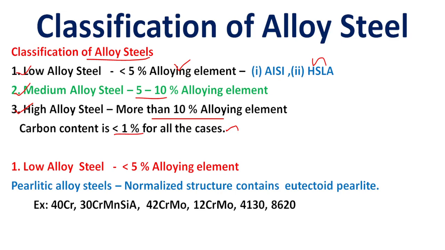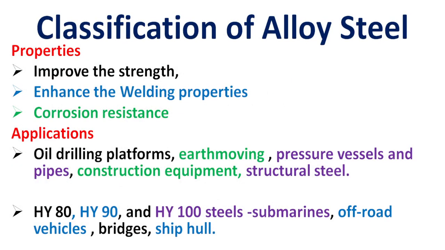In low alloy steels, the alloying elements are less than 5%. The structure is normalized, containing eutectoid pearlite. Examples of low alloy steel are 40Cr, 30CrMnSi, 42CrMo, 12CrMo, 4130 and 8620, which are various grades of low alloy steel material. The properties of low alloy steel are improved strength, enhanced welding properties and corrosion resistance.